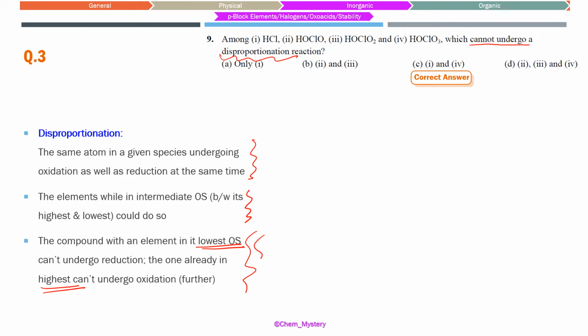So in these cases, we have the lowest oxidation state like HCl, where it was -1, and the highest oxidation state like HClO4, which is +7. That is the limit of the oxidation numbers of chlorine. We cannot go beyond +7, we cannot go beyond -1. So these two compounds are not undergoing disproportionation. HCl can undergo only and only oxidation, HClO4 can undergo only and only reduction. The other species lying in between can undergo both possibilities, right?